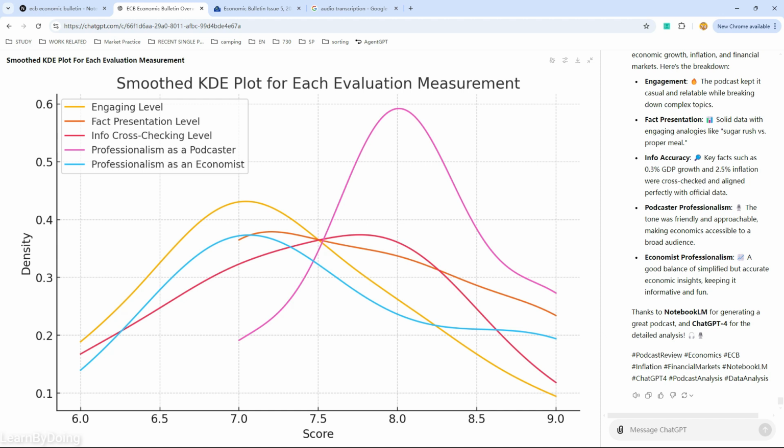I wish you like this video, and just to summarize, we have a way to evaluate the outputs, especially the audio outputs of another model with ChatGPT.